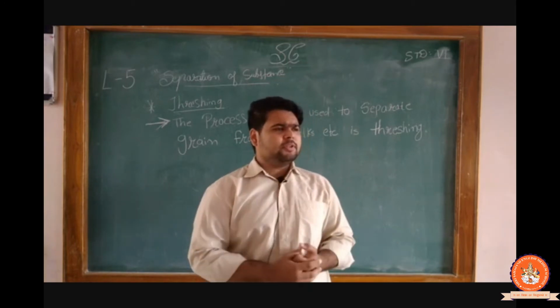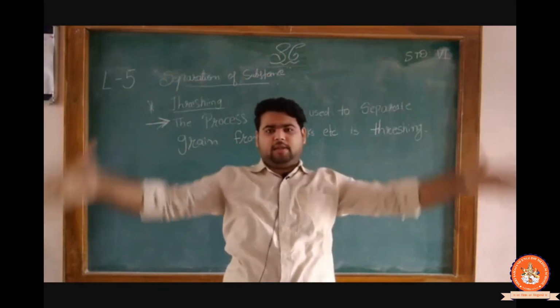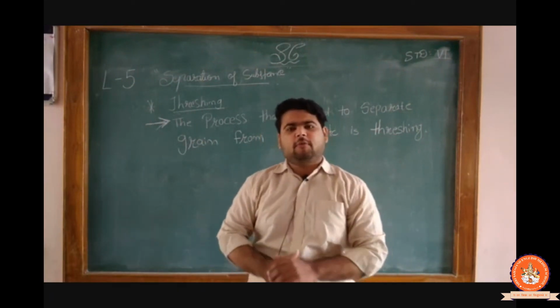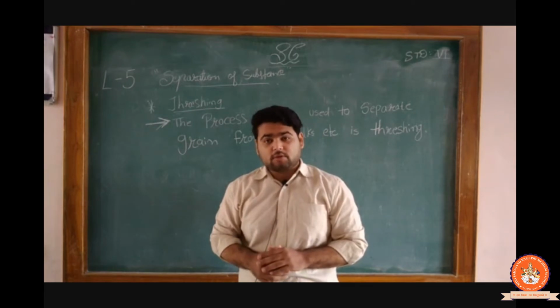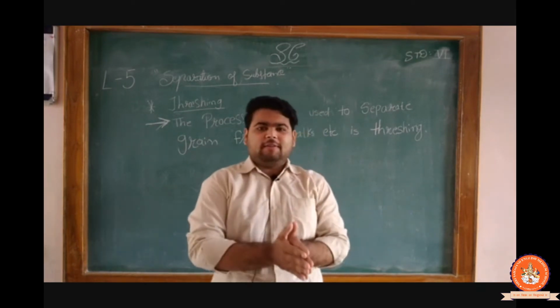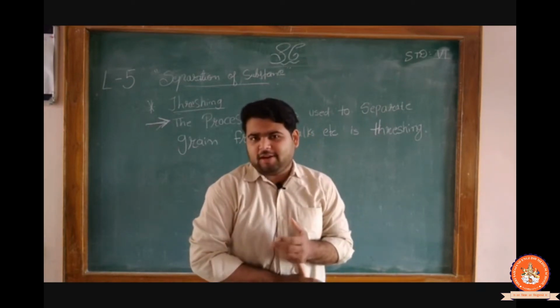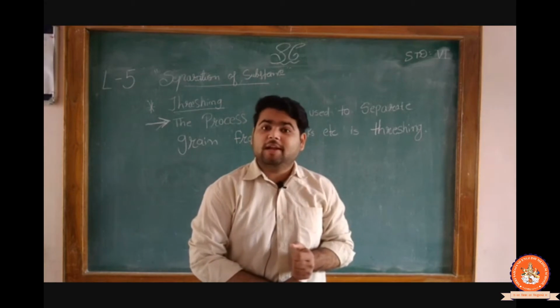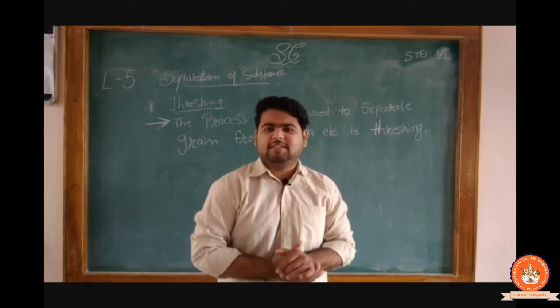In many movies or many farms, you have seen that bundles and heaps are there. Clear? What is the form of that heap? Why is it kept like that? The reason is behind that. We know very well that when the crops are standing, connected with the ground, they are in greenery form. They are like wet.